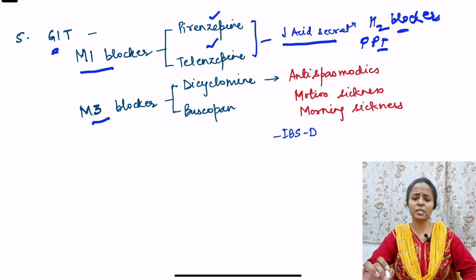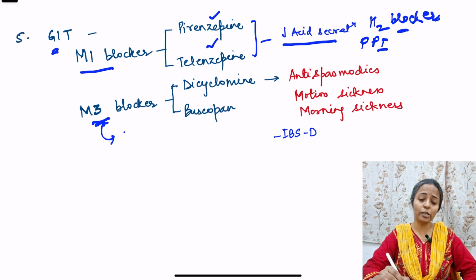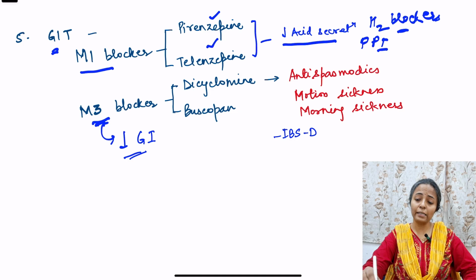But in some countries, pirenzepine and telenzepine are still used to decrease acid secretion. Then we have M3 blockers. You know that acetylcholine increases GI motility. So these M3 blockers will be used for decreasing GI motility, right? So they are used as antispasmodics.